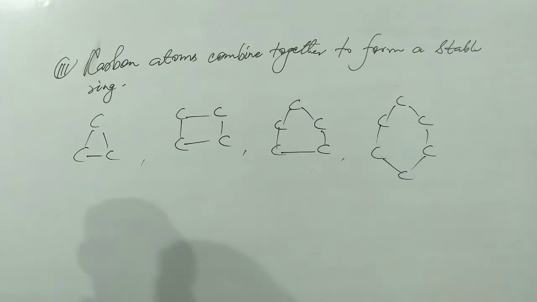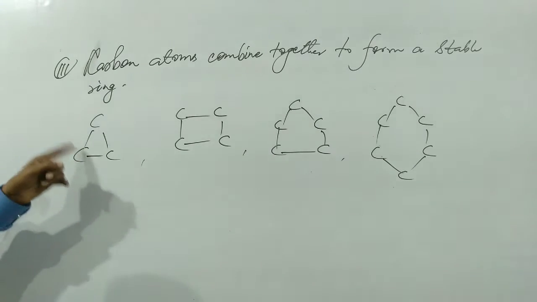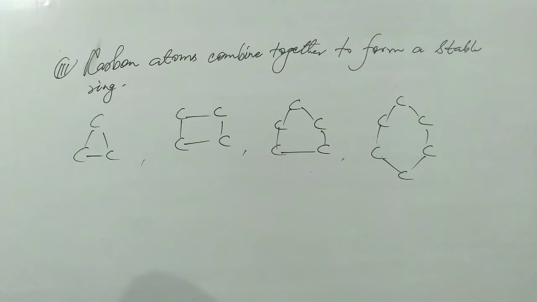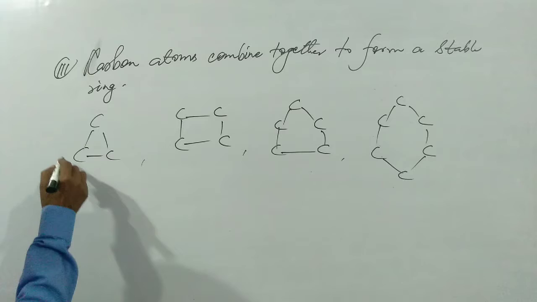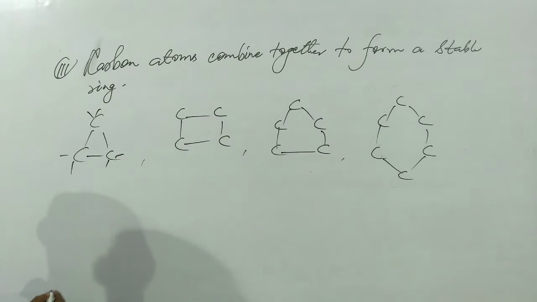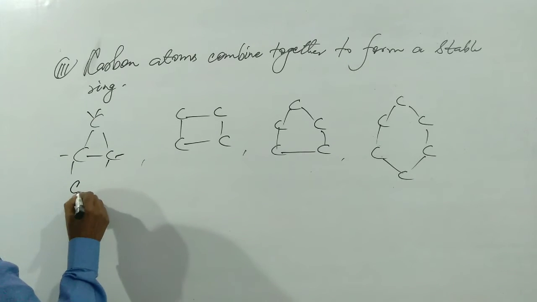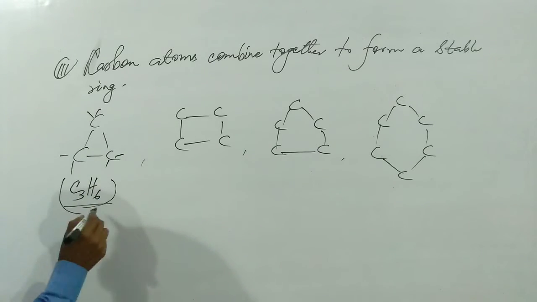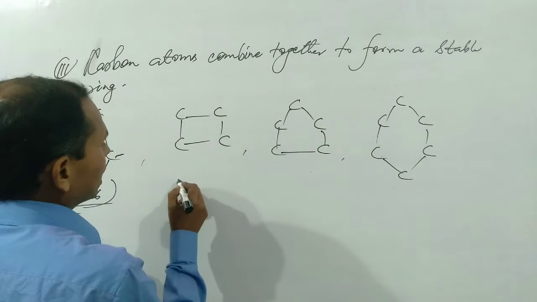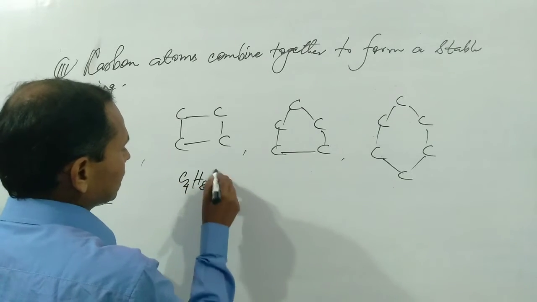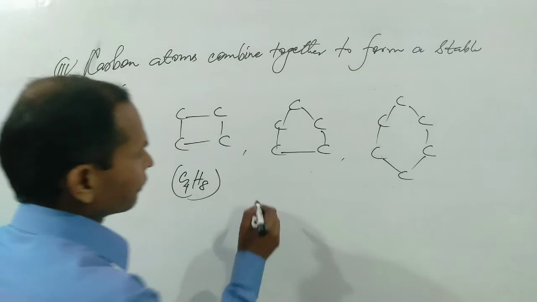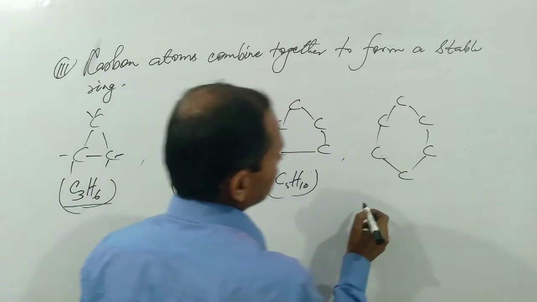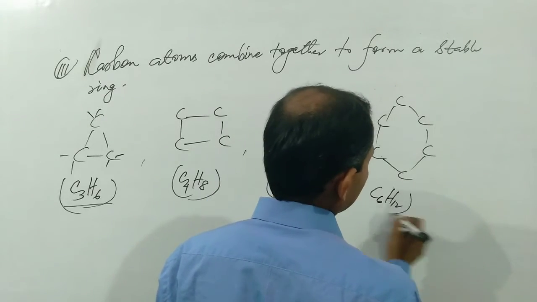We see that 2 bonds are used in the ring, and the remaining 2 bonds are fulfilled by hydrogen atoms because carbon is a tetravalent element. It means the formula of the first compound is C3H6. The formula of cyclobutane is C4H8. This compound is cyclopentane. This compound is cyclohexane.